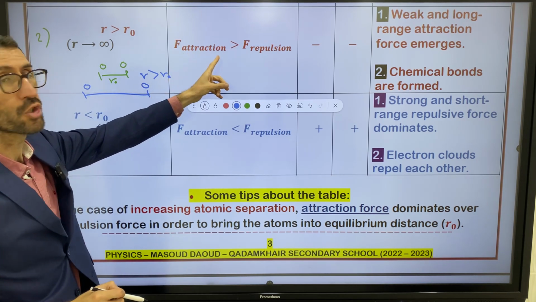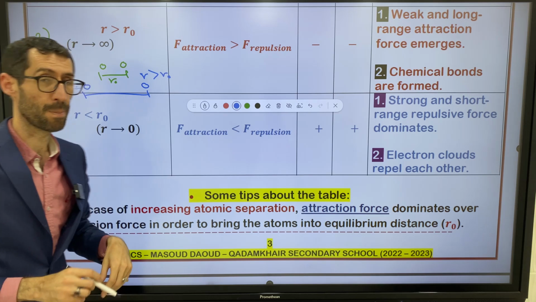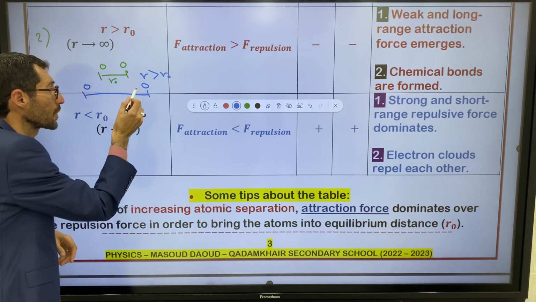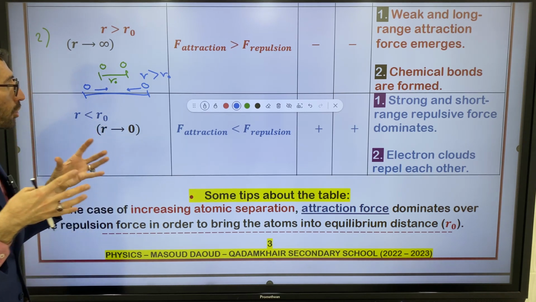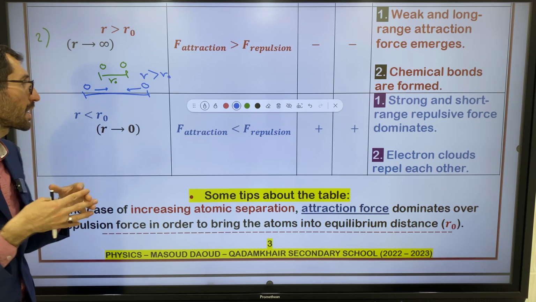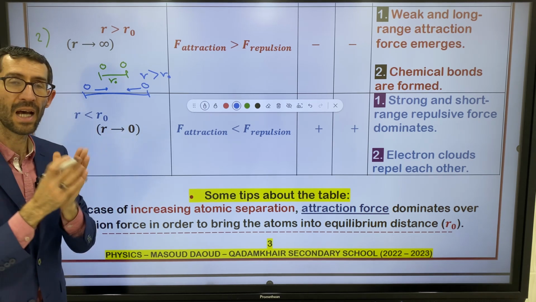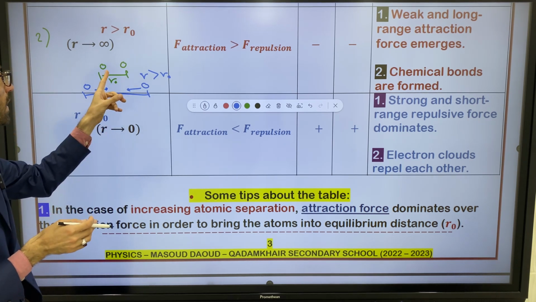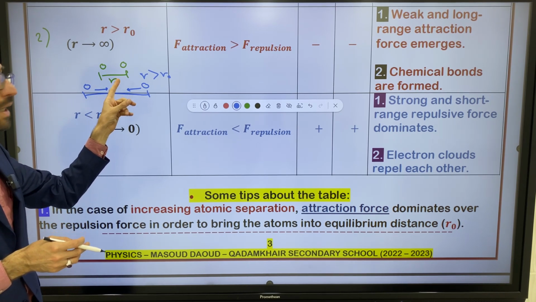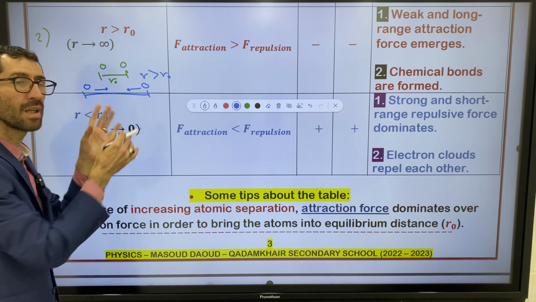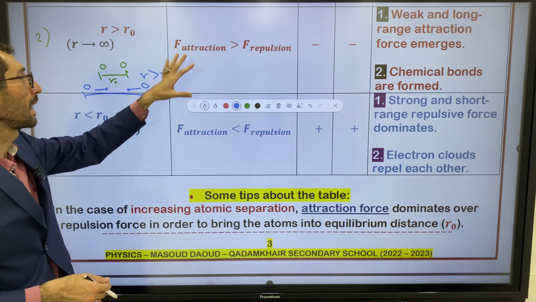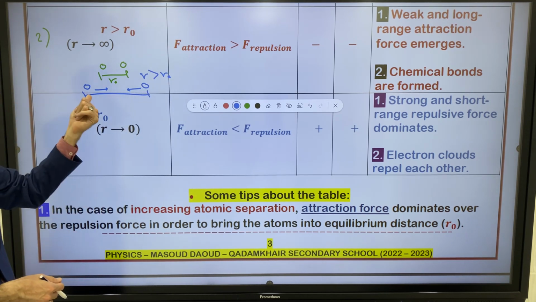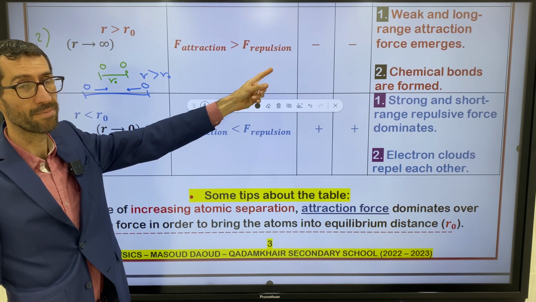So force of attraction overcomes force of repulsion. Force of attraction tries to bring the atoms to the equilibrium distance. It tries to bring the matter into the original situation. This is the role of force of attraction here, and it's larger than force of repulsion.